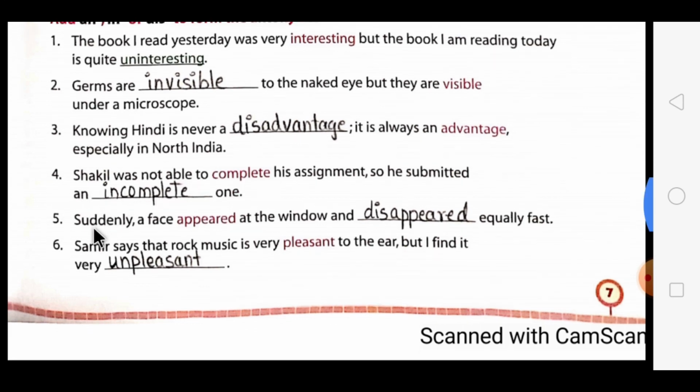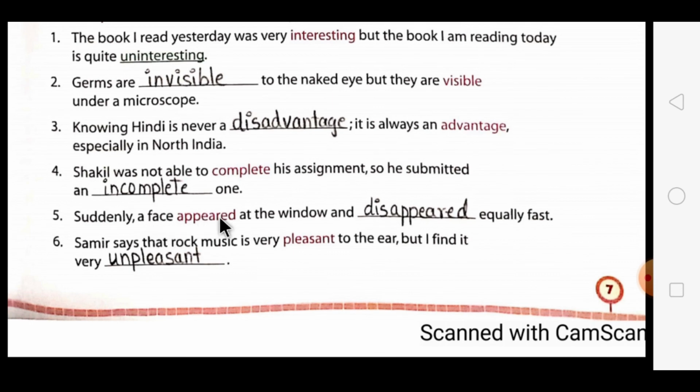Now the fifth one is, suddenly a face appeared at the window and dash equally fast. You have to write down the antonym of appeared, that will be disappeared. Now the sixth one is, Samir says that rock music is very pleasant to the ear, but I find it very dash. You have to write the antonym of pleasant over here, that is unpleasant.